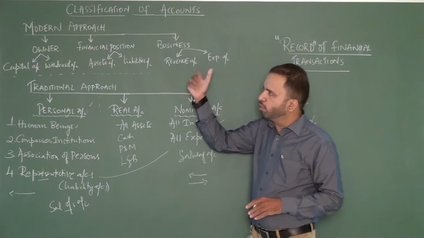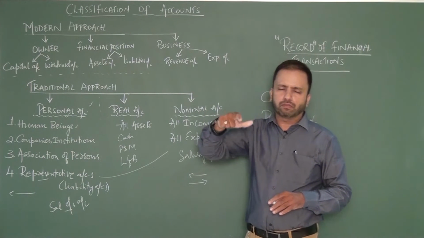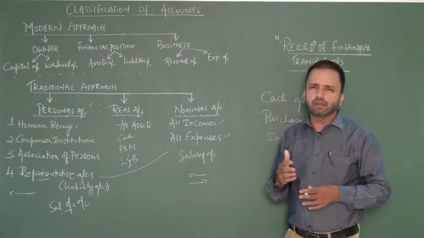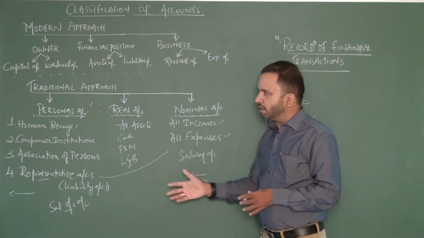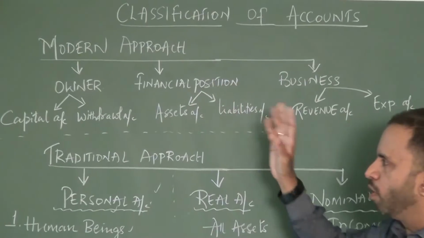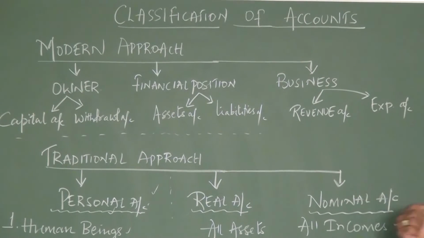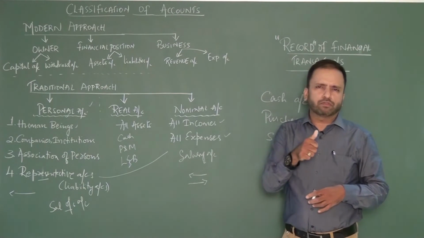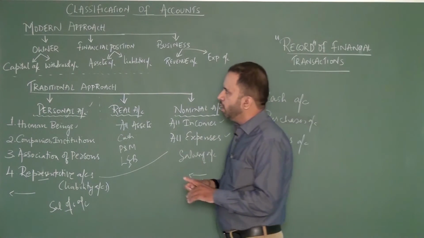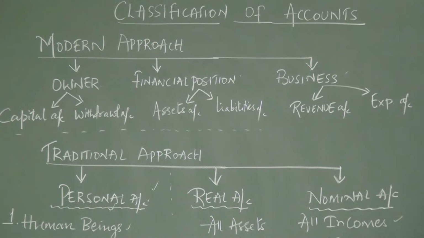So when we look at the modern approach, we have already learned that in the traditional approach there are three categories, personal, real and nominal. But in the modern approach, the bifurcation is a little different. Though it covers the entire thing we have seen in the traditional approach, there's still a little bit of difference. In the modern approach, we talk about three different sectors. First division is the owner. The owner is the person who has taken the risk and who has invested the money in the business. We also talk about the financial position, and we also talk about the actual business that he plans to do.